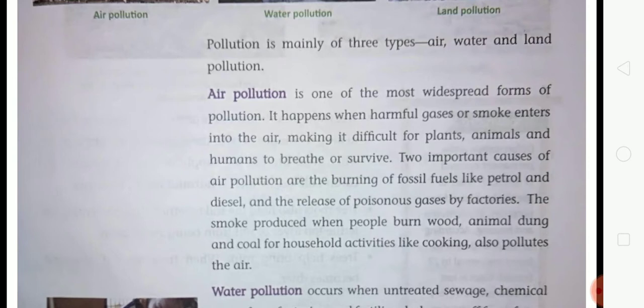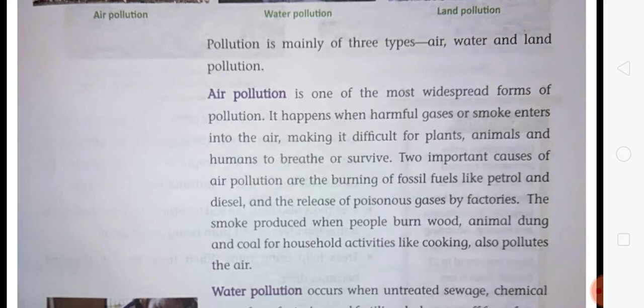Air pollution is one of the most widespread forms of pollution. It happens when harmful gases or smoke enter into the air, making it difficult for plants, animals and humans to breathe or survive. Two important causes of air pollution are burning of fossil fuels like petrol and diesel and the release of poisonous gases by factories. The smoke produced when people burn wood, animal dung and coal for household activity like cooking also pollutes the air.